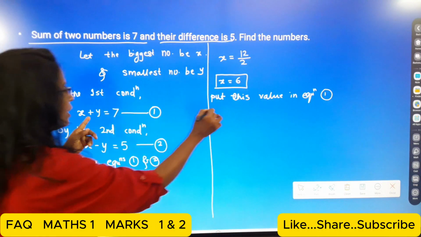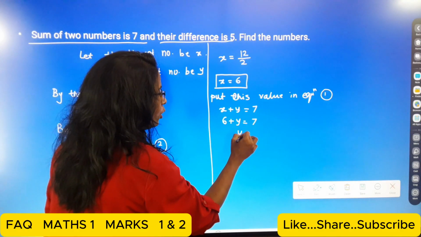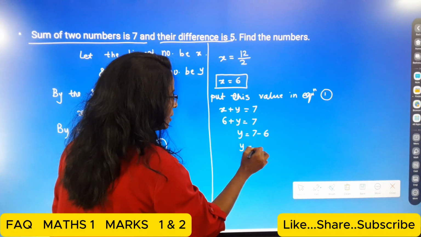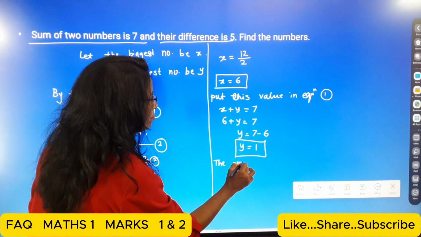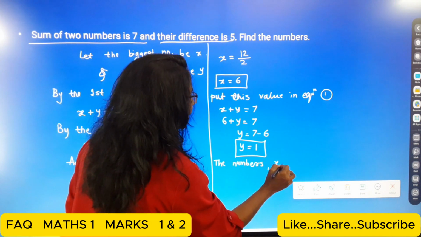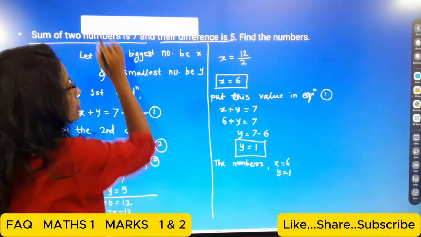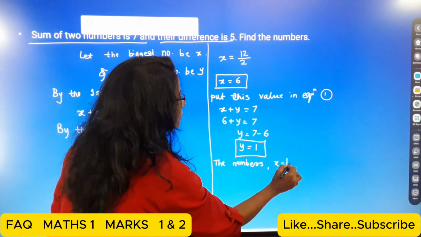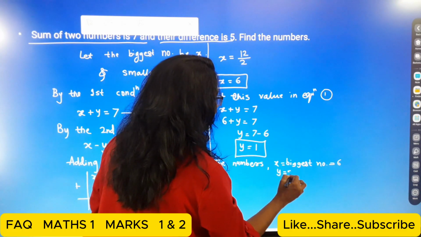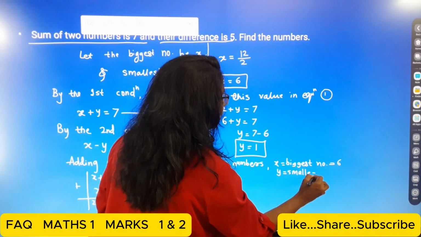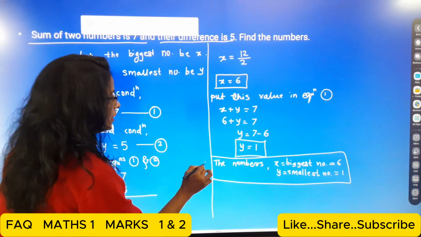Then here, students, equation 1, that is x plus y is equal to 7. Then 6 plus y is equal to 7. So y is equal to 7 minus 6. So y is equal to 1. So now here, students, we write the numbers x is equal to 6 and y is equal to 1. That means x, which is the biggest number, is equal to 6, and the smallest number is equal to 1. Okay, so this is our final answer.